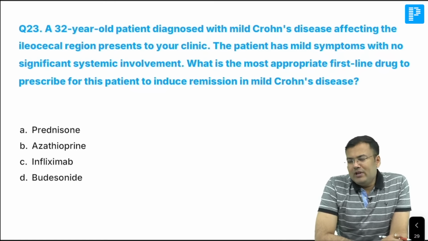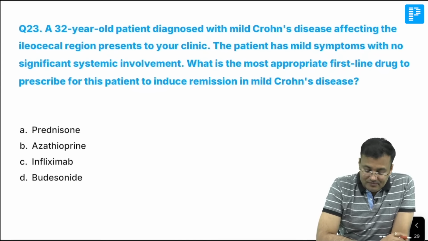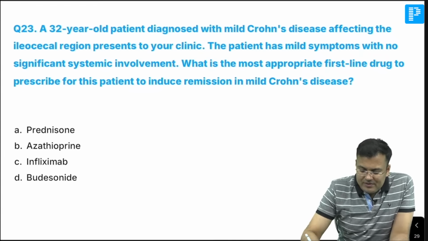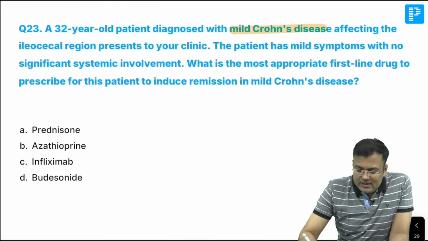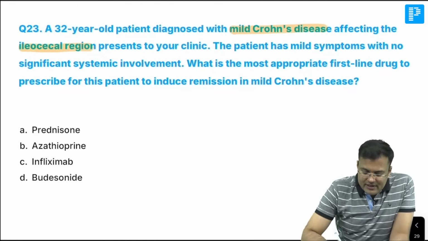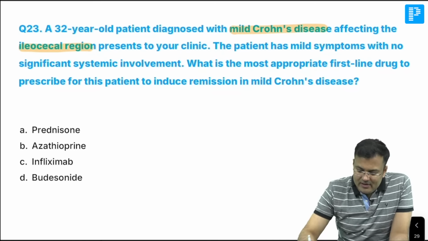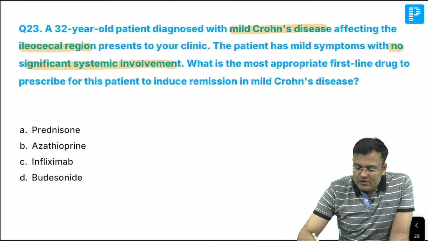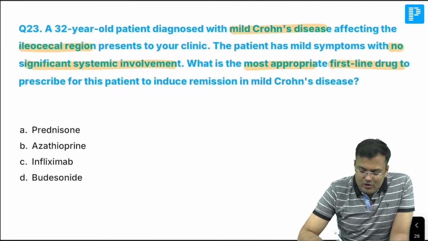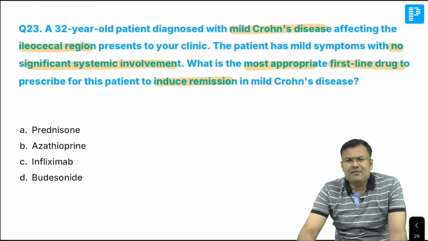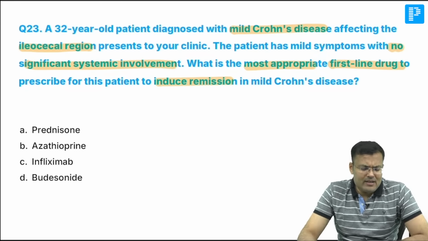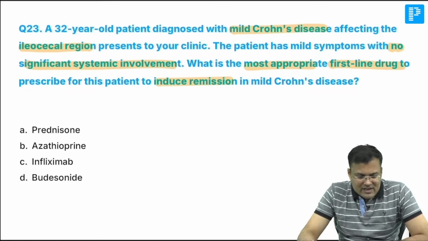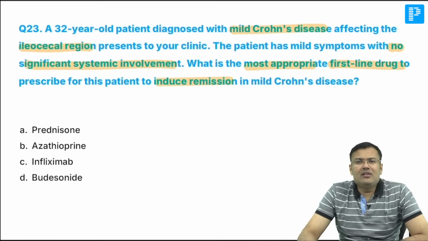Next, guys, tell me what's the correct answer here? Easy question. Actually, this is asked in medicine and pharma. A 32 years old patient having mild Crohn's disease affecting the ileocecal region presents to your clinic. Patient has mild symptoms with no significant systemic involvement. Most appropriate first line drug to prescribe to induce remission? Can you tell me what is the first line agent for inducing remission? Guys, tell me. We are not using prednisone. Examiner is asking first line and patient is having mild Crohn's disease.